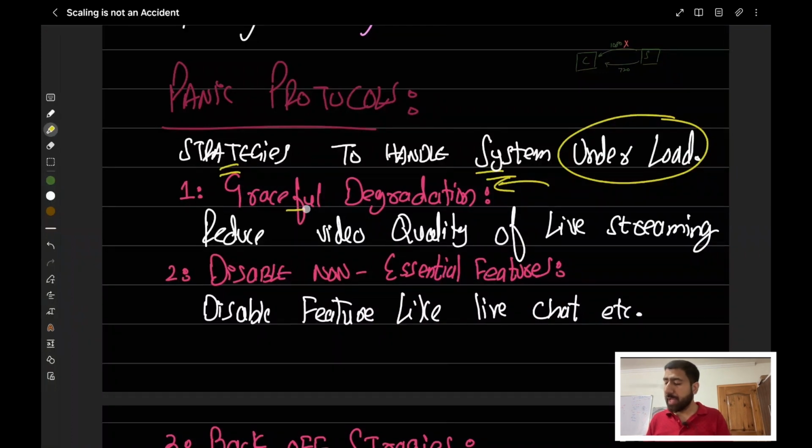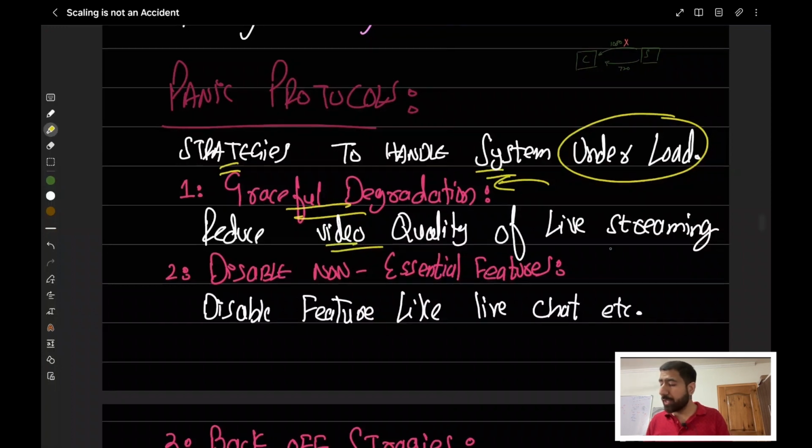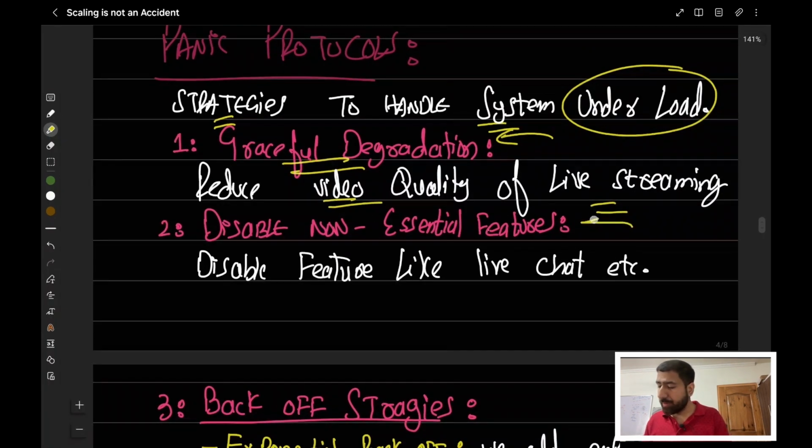The first strategy we have is something called graceful degradation. What we do in that is we reduce the video quality of the live stream. Let's say we have a lot of load coming into the server and it is not able to handle it. Instead of giving full HD quality to all the users, we can degrade it to 720, or maybe degrade it to 720 for all the non-premium accounts. And that is the first step. The second thing they're talking about is disabling non-essential features. Let's say we have an essential feature, that is the live streaming. Something like live chat is not an essential feature. So if we see a lot of load coming in, we can disable all these non-essential features.